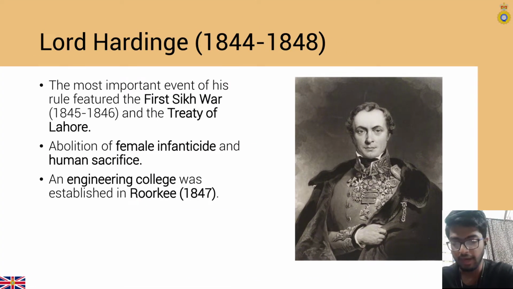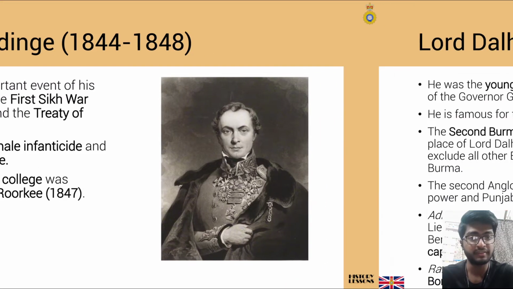Came Lord Hardinge, in 1844 to 1848. The most important events of his rule featured the First Sikh War from 1845 to 46 and the Treaty of Lahore, abolition of female infanticide and human sacrifice, and an engineering college was established in Roorkee in 1847.